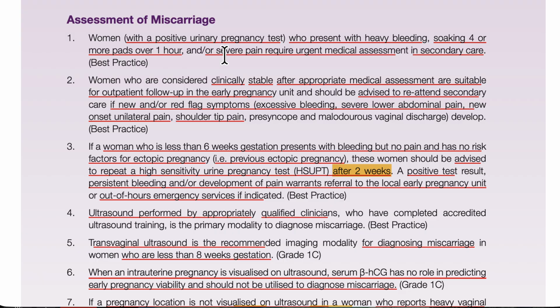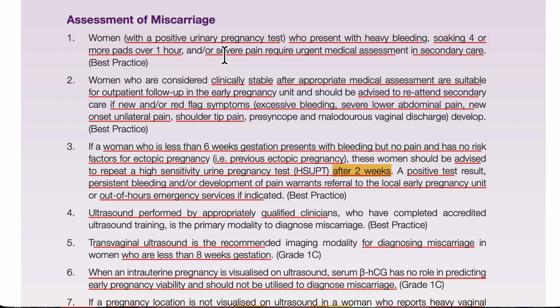So it will be every 15 minutes, or four pads soaked in 1 hour. This is called heavy bleeding in pregnancy. Please remember that, because I am talking about the new guideline.